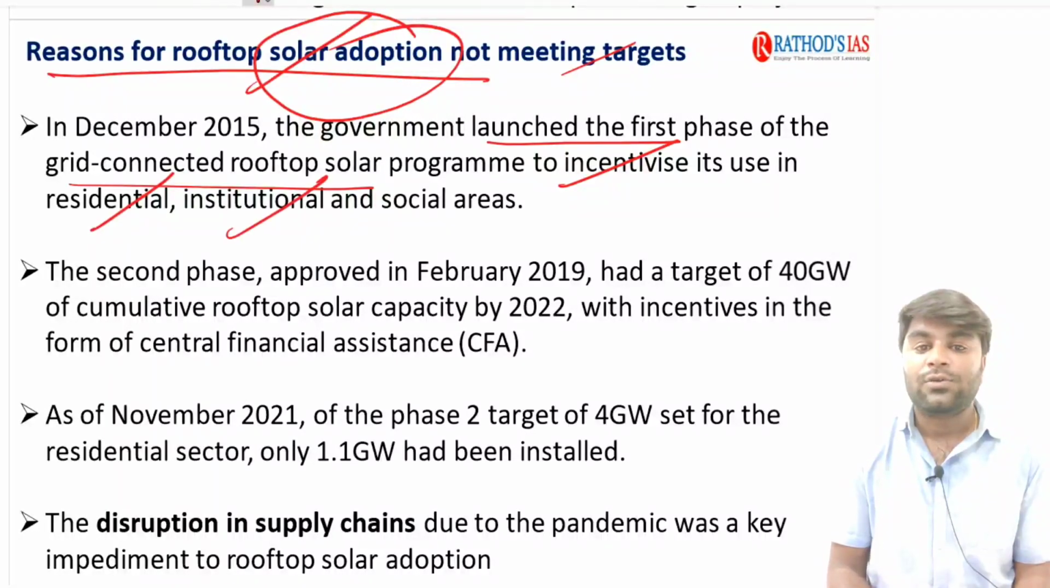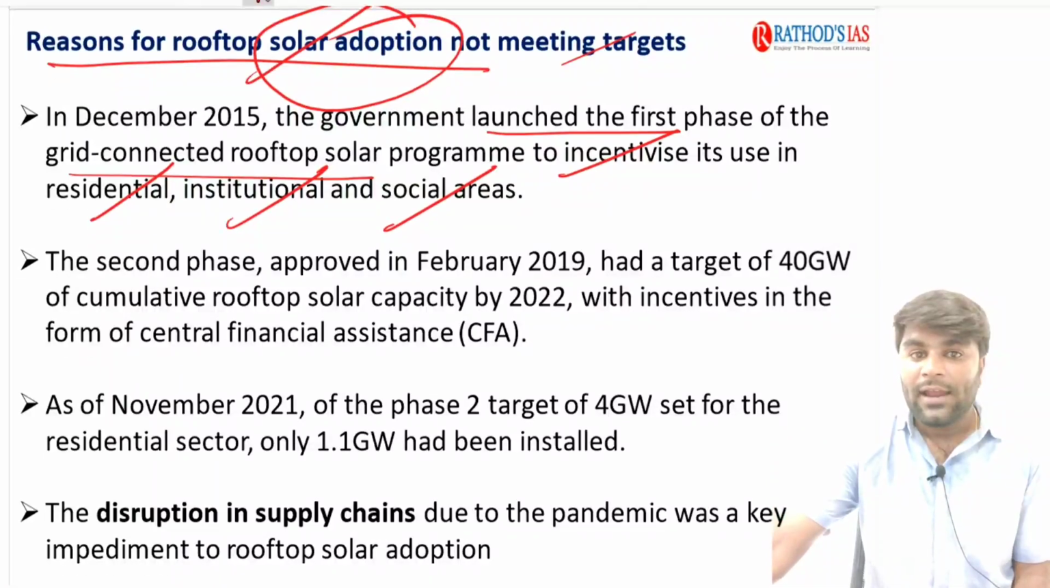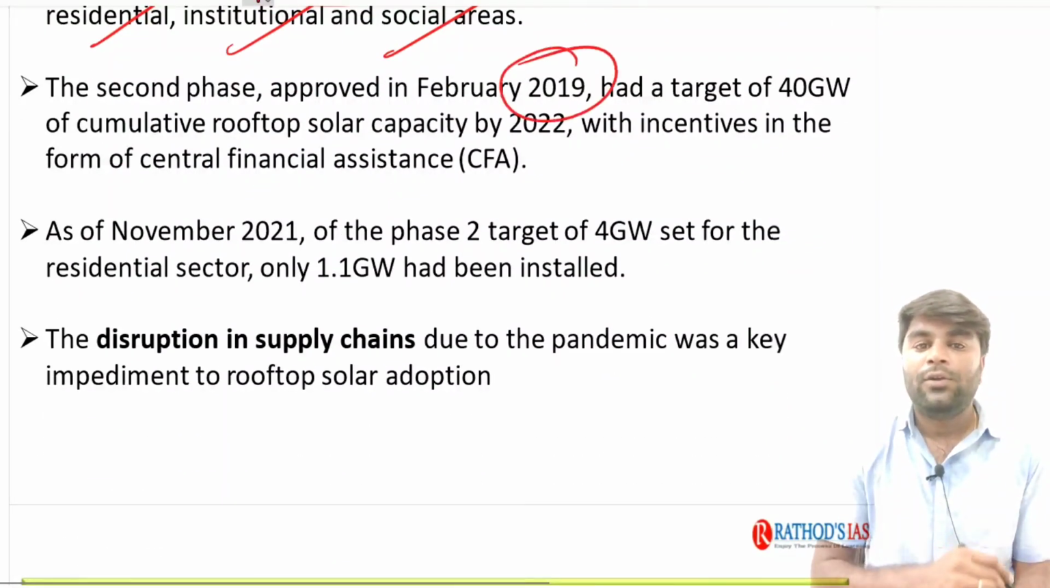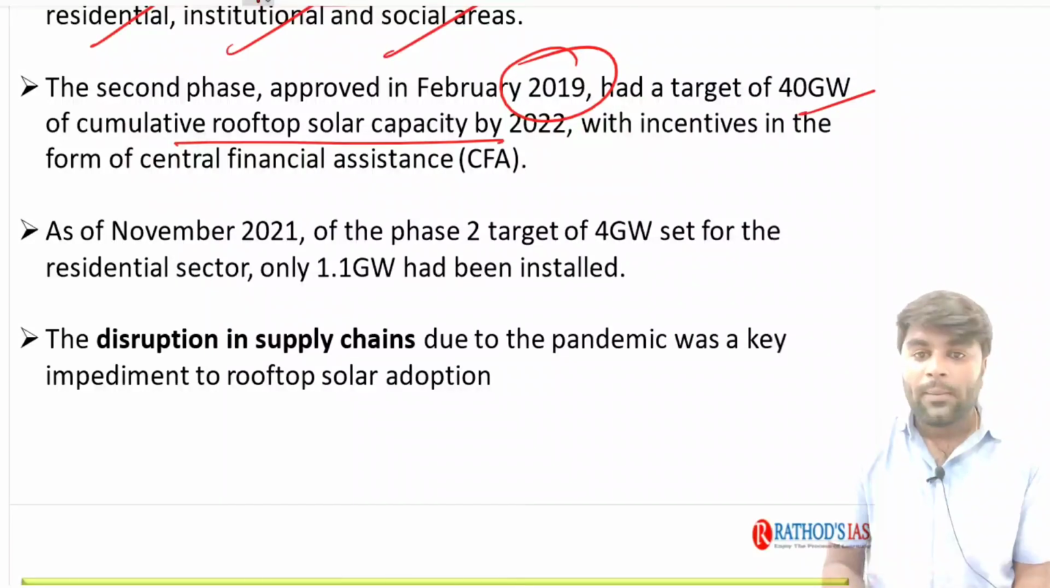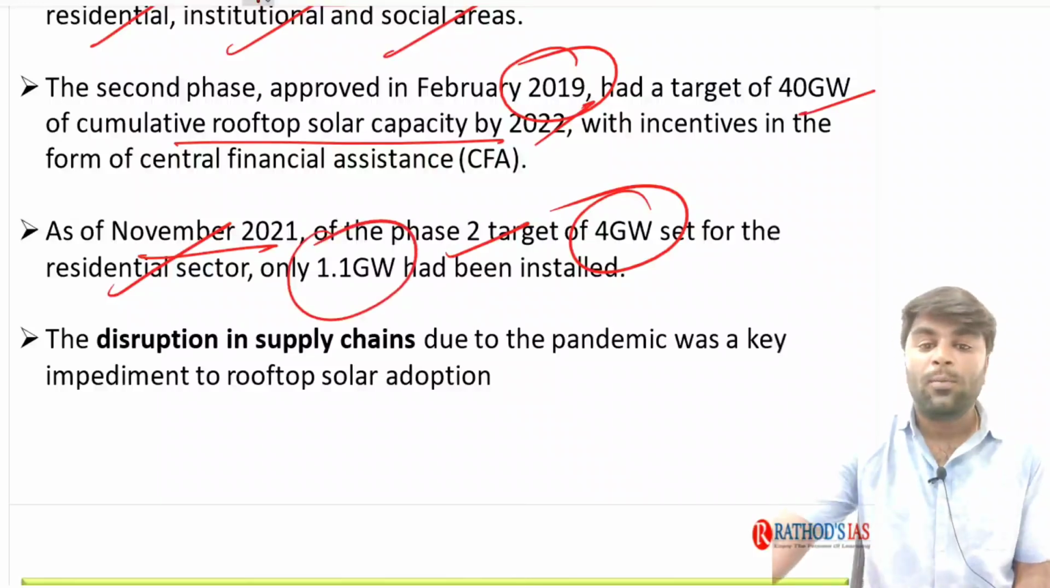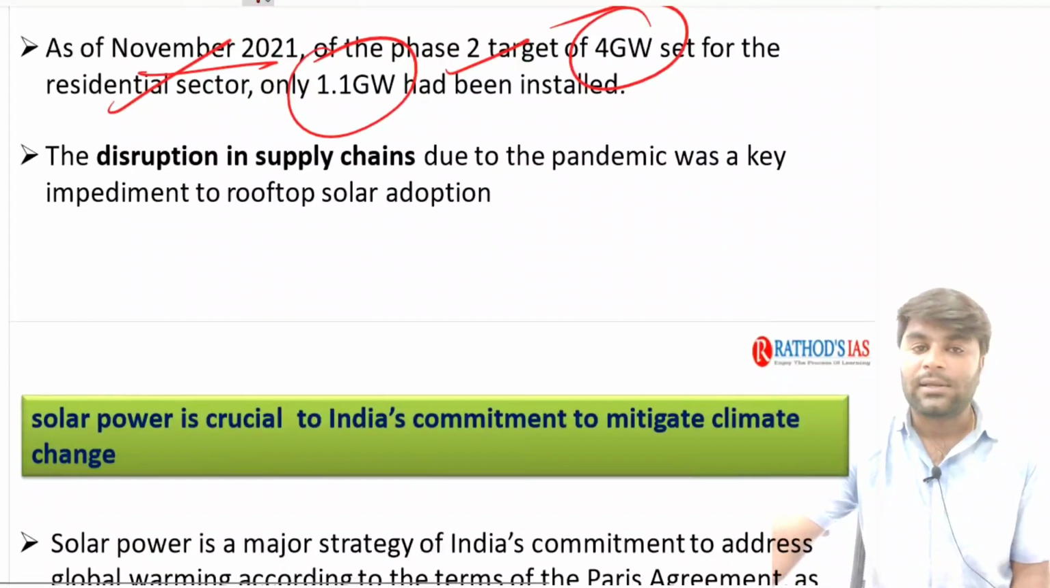to incentivize its use in residential, institutional and social areas. The second phase, approved in February 2019, had a target of 40 gigawatts of cumulative rooftop solar capacity by 2022, and as of November 2021, of the phase 2 target, 4 gigawatts was set for the residential sector, and only 1.1 gigawatt has been installed. So due to these factors of not implementing the solar rooftop program, you do know that